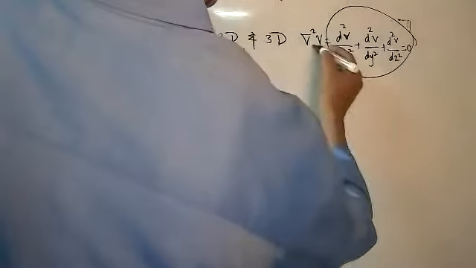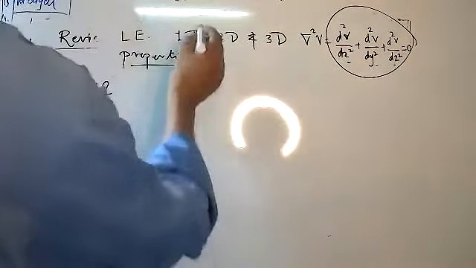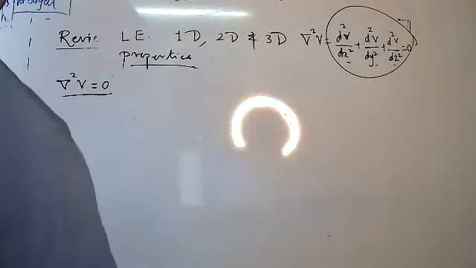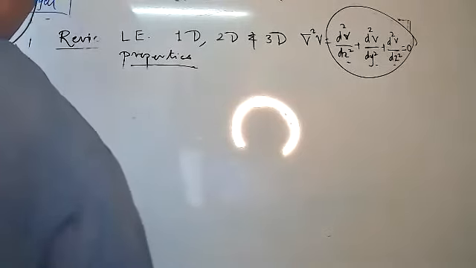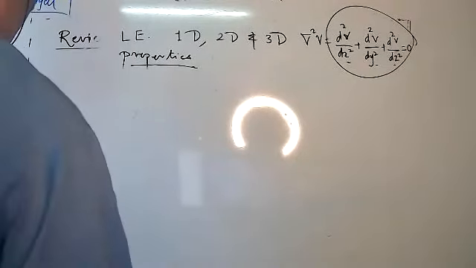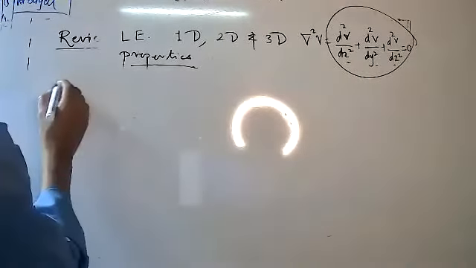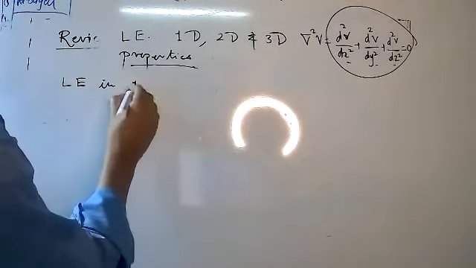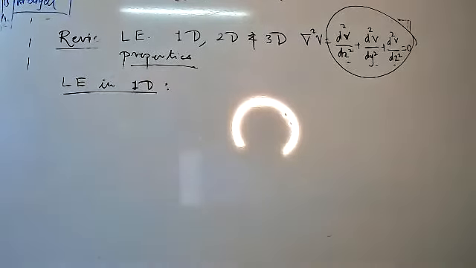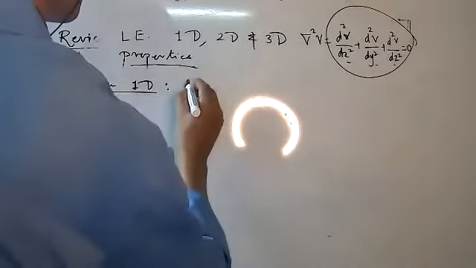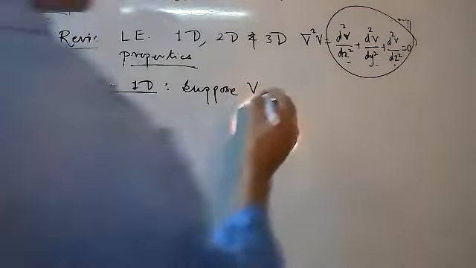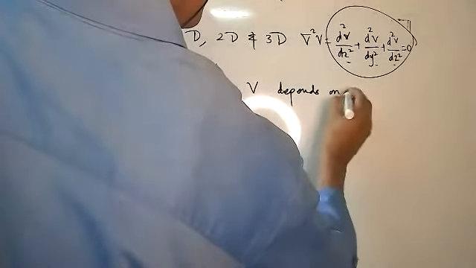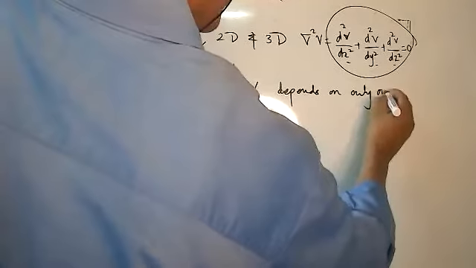In the general case, V depends upon the x, y, and z axes. Now suppose V, that is the potential, depends on only one variable.